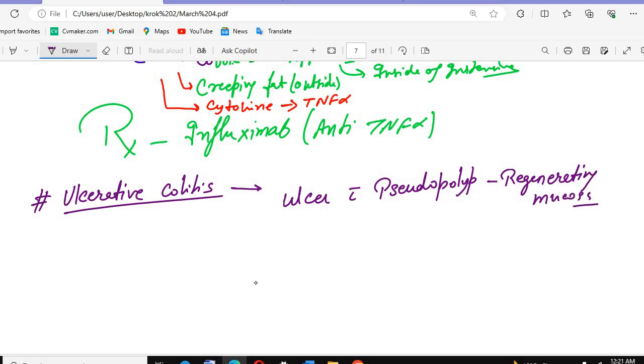So pseudopolyp is seen in ulcerative colitis. You can remember the mnemonic "colitis". C: we will be having continuous lesions.